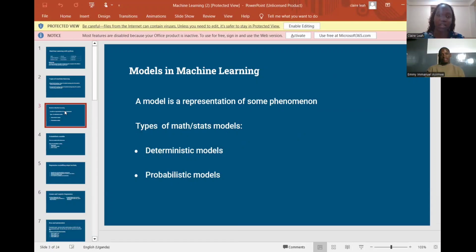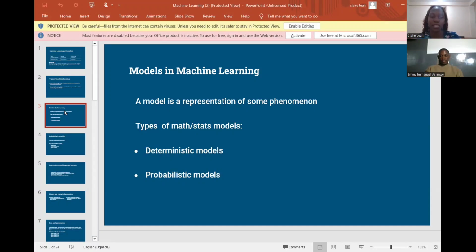And here we have the models in machine learning. A model is a representation of some phenomenon. A phenomenon could be a real-world process or a system, such as predicting the weather or classifying images, and there are types of mathematical or statistical models. We have the deterministic model, where there is no randomness and it hypothesizes an exact relationship. And it is suitable when prediction error is negligible.